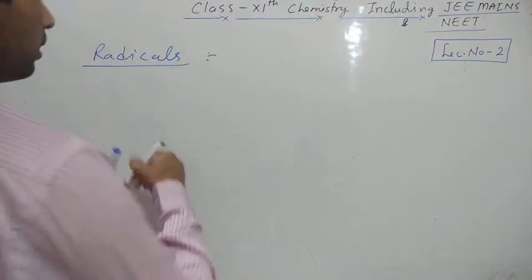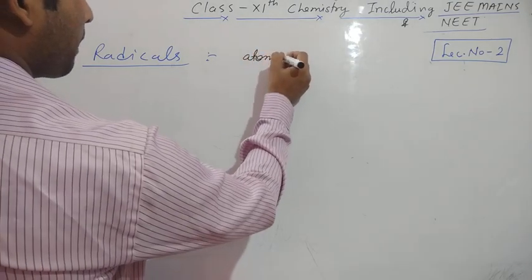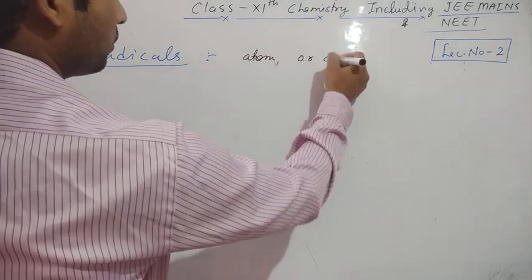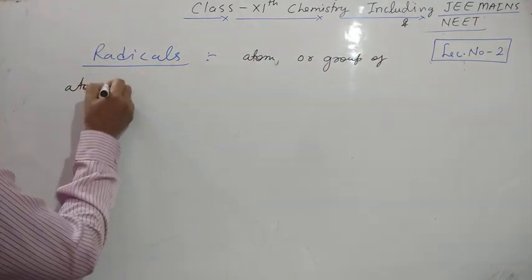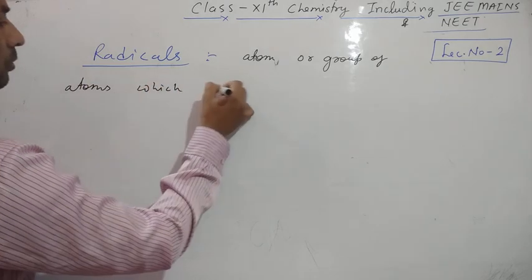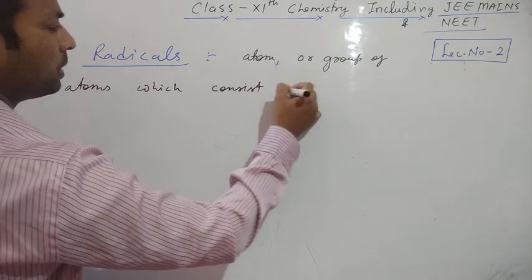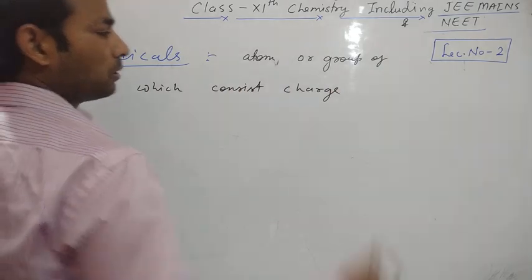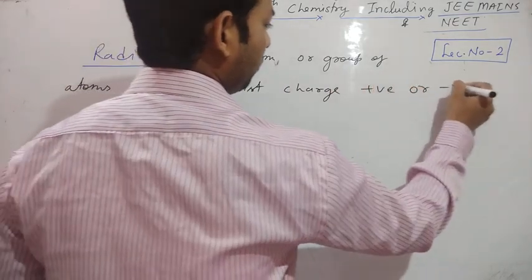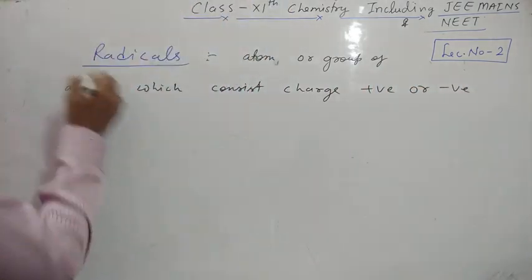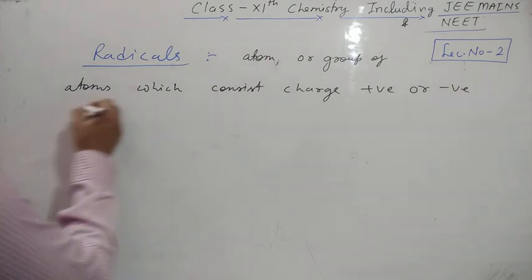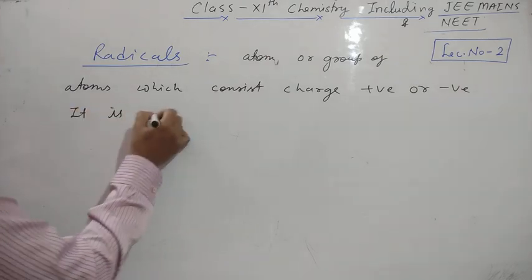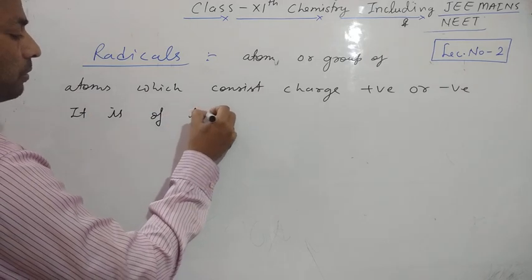It means atoms or a group of atoms which carry a positive or negative charge is called a radical. Clear students? Radicals are of two types.